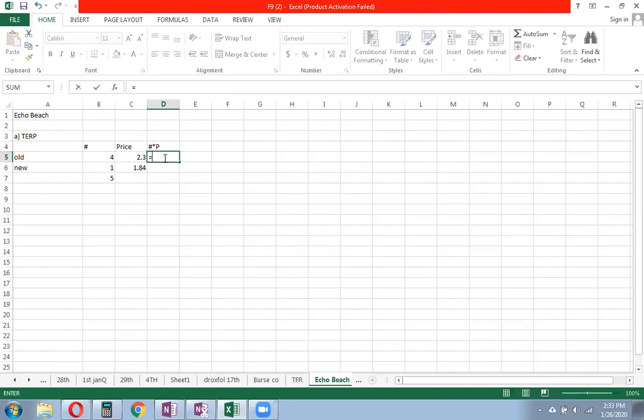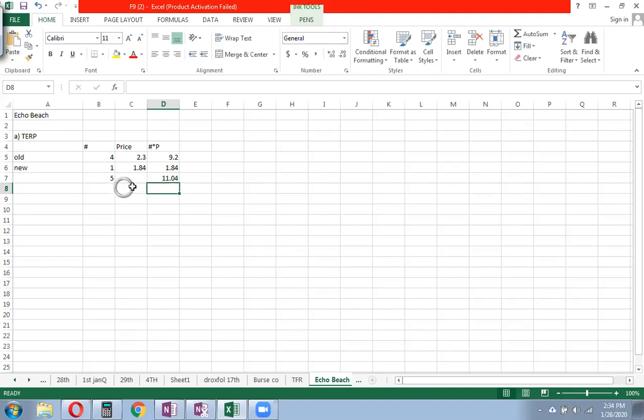So it will give you 4 multiplied by 2.3, and then 1 multiplied by 1.84, and then you add these two together. That basically means that the 4 shares will have a total cost of this much, and 1 share will have a total cost of this much. So that is the total cost for 5 shares.